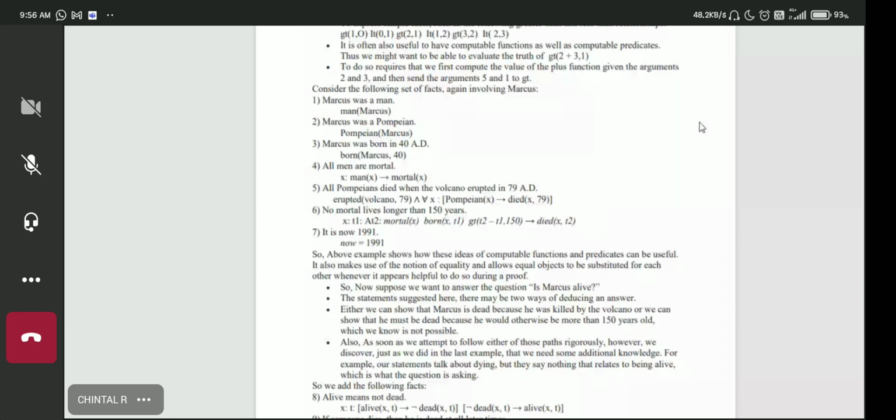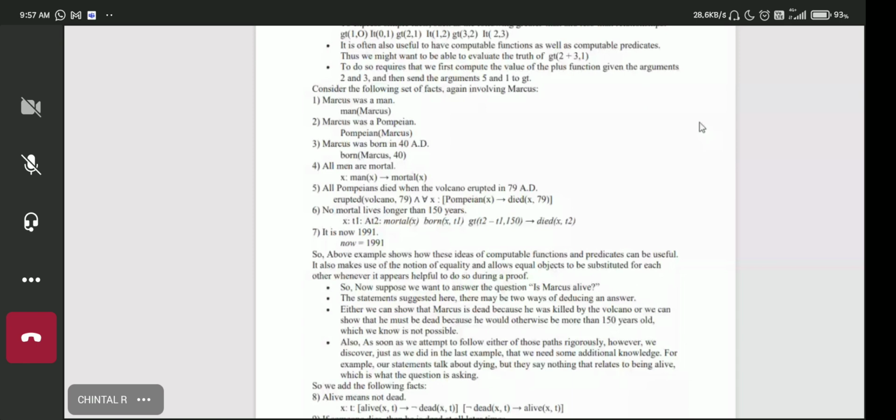So it is now 1991 AD. Okay. So now is equal to, we have a variable now, its value is 1991. Marcus was born in 40 AD. So Marcus must have been dead. Okay. There are many statements. If somebody asks you is Marcus alive, we can say that Marcus is dead. Why?